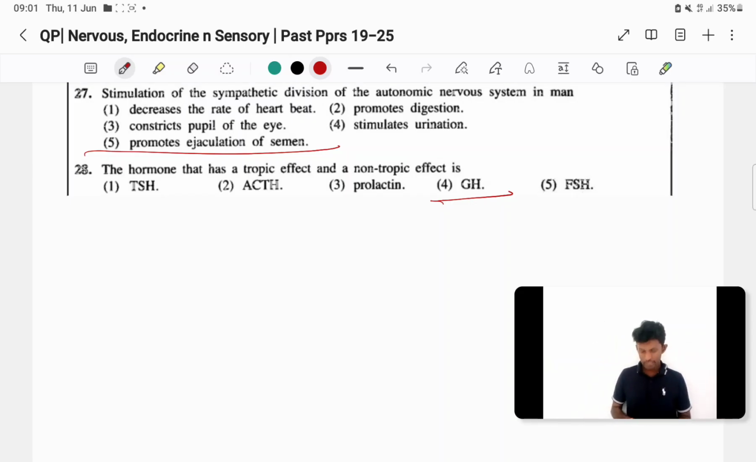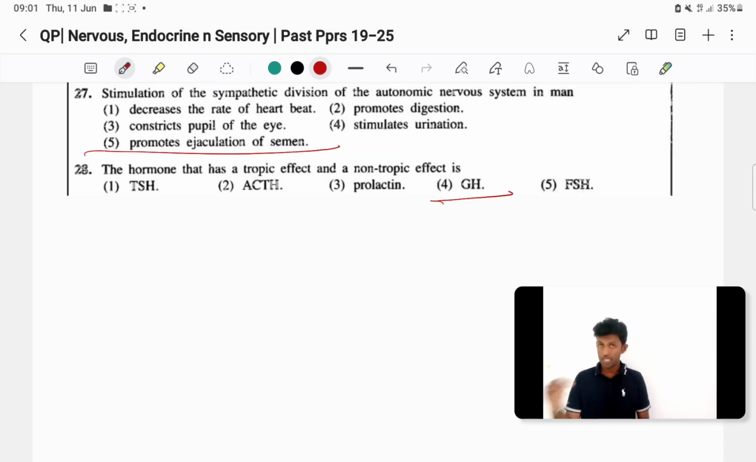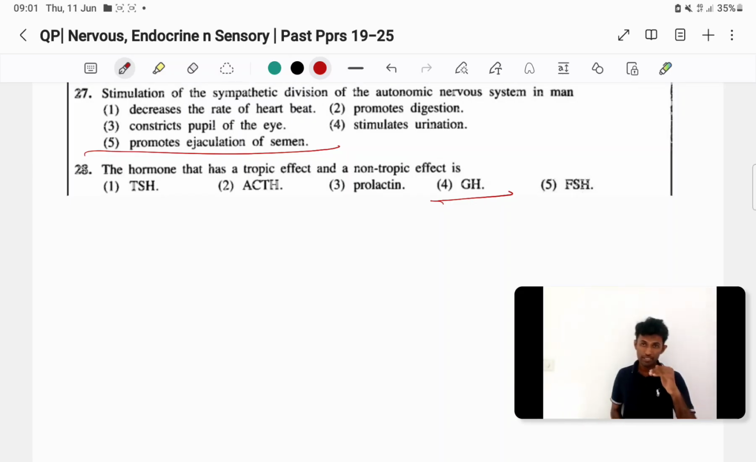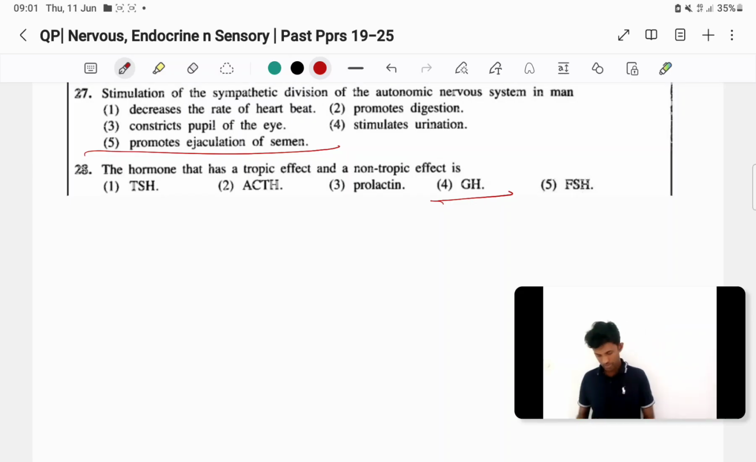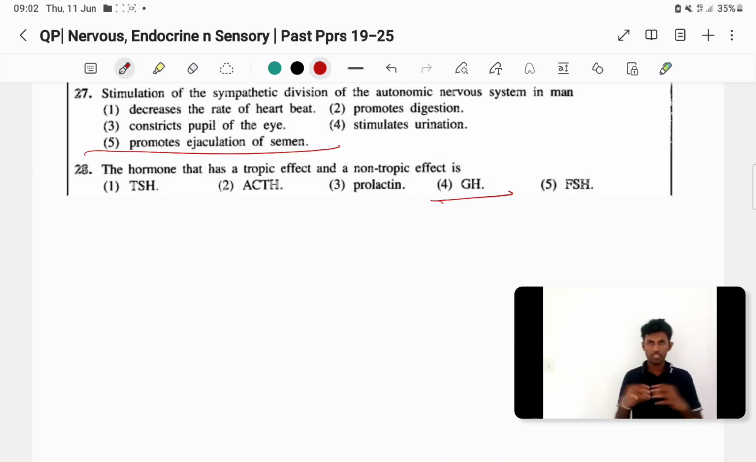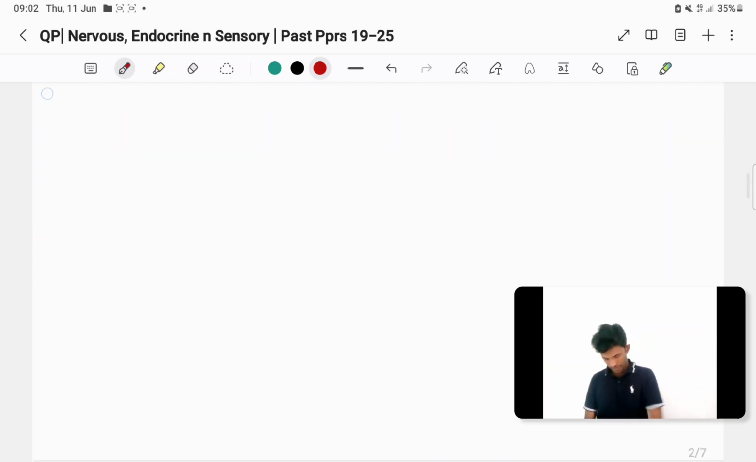Then GH also has it like that, GHRH and GHIH, GHRIH. So GHRH is stimulating GH hormone, GHRIH inhibiting both GH and also TSH. No, TSH decrease. FSH is involving the female reproductive system, its growth and especially during the proliferative phase. Okay, 28th question.